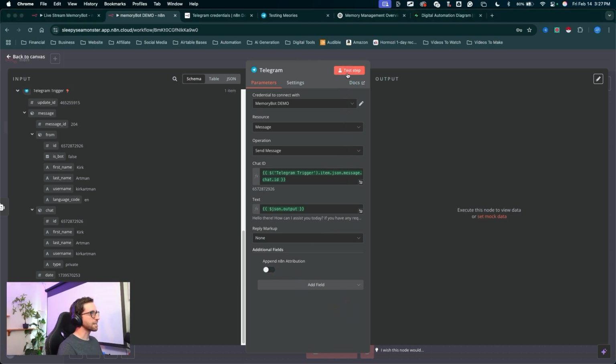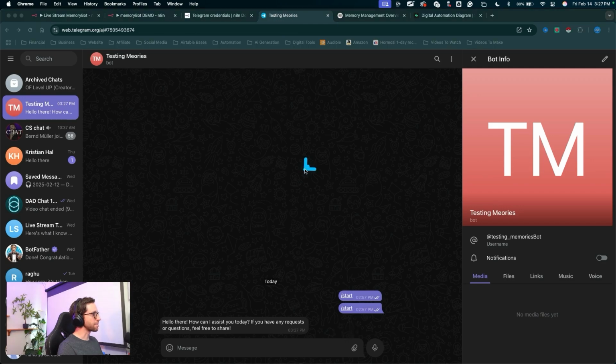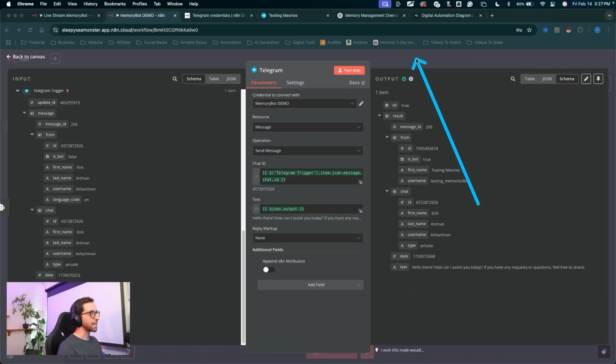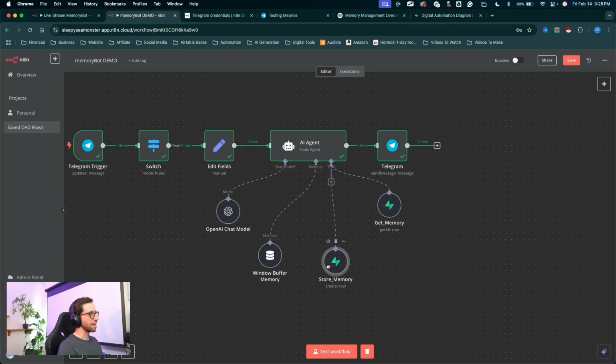So I'm going to go ahead and test this node. This should actually send that message back to our Telegram bot. I just got the ringing notification in my headphones. I'm going to check Telegram and there's that message coming through back in Telegram. Awesome. So back in n8n, I'm going to click outside of this node and just organize my nodes a little bit. I like to put them in a circle here. n8n canvas aesthetic. It's a big deal.